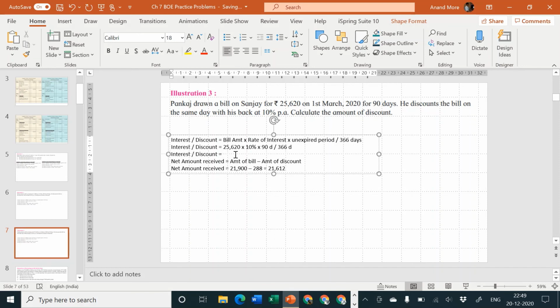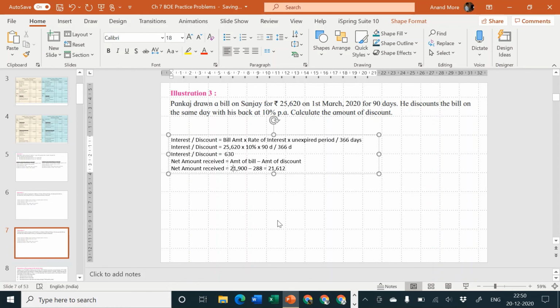Come on, take your rough page, go to the back side of your notebook and then calculate the things quickly. 25,620 into 10% is equal to, last zero cancels, that becomes 2562 into 90 upon 366. That goes to, calculate on your own and then check, 630 rupees.